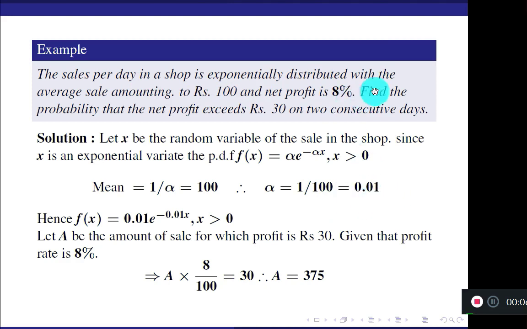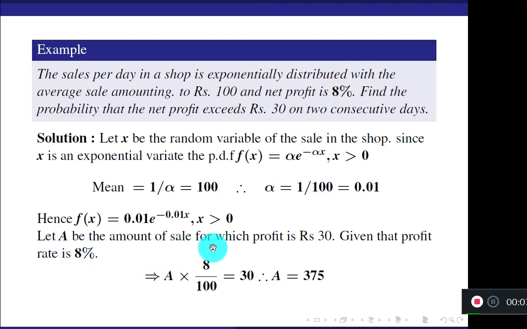Now what is the question asked? Find the probability that net profit exceeds 30 rupees. You cannot take x greater than 30. Remember, we have not taken x as profit. We have taken x as sales per day. So you convert this net profit into sales. To get 30 rupees net profit with this percentage 8%, what is the amount required? I am taking it as A now.